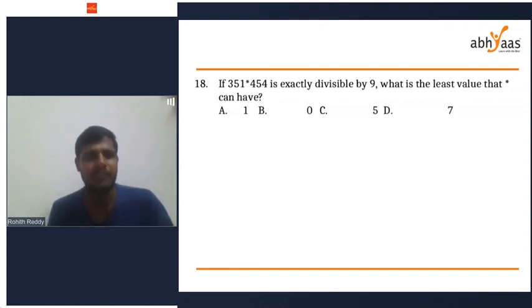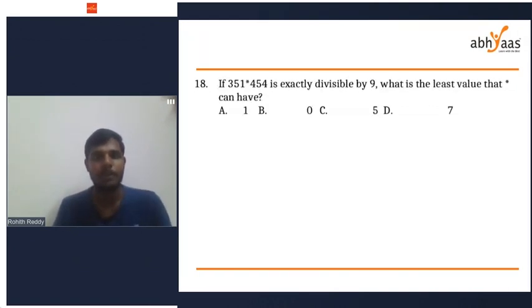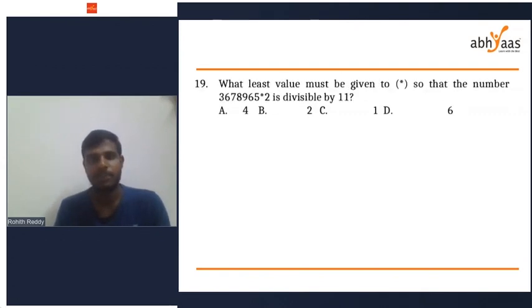Similarly for 9, you have to apply the divisibility rule for 9. Yeah, 27 is also divisible, but my question is what is the maximum value possible for k? Okay, k can be either 2, 5 or 8. So the maximum value for k is 8, the minimum value is 2. Same, we have to apply the divisibility rule of 9. The 18th one is simple. I want to do the 19th one.